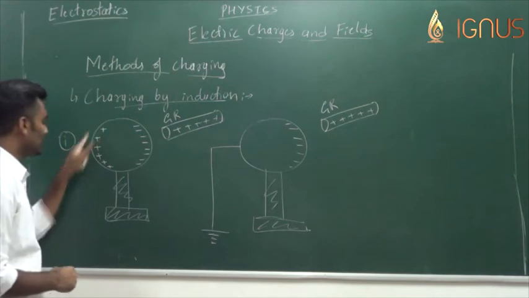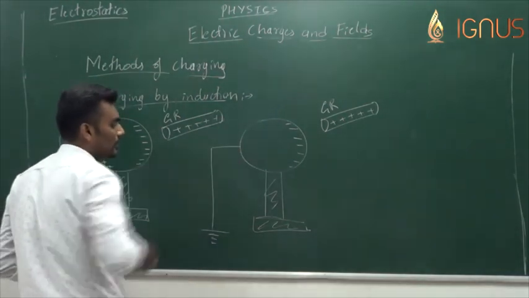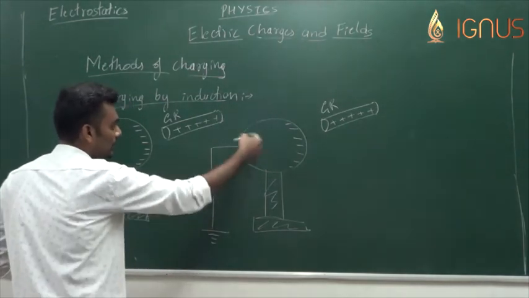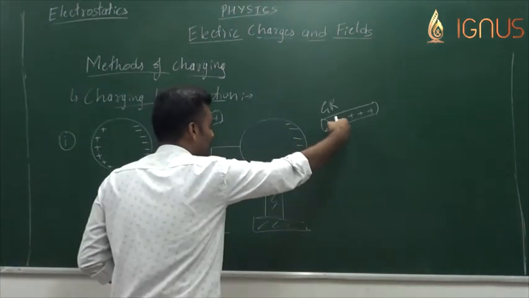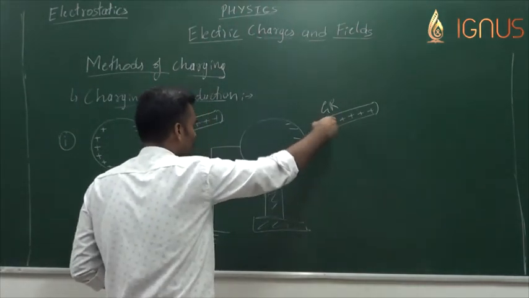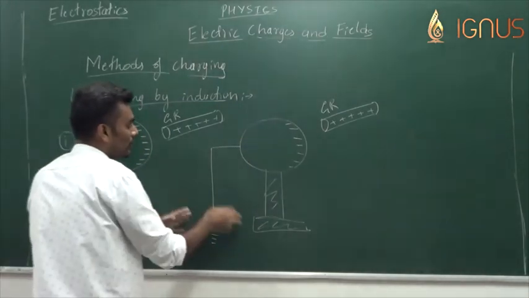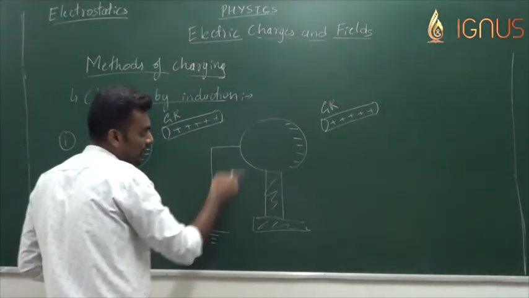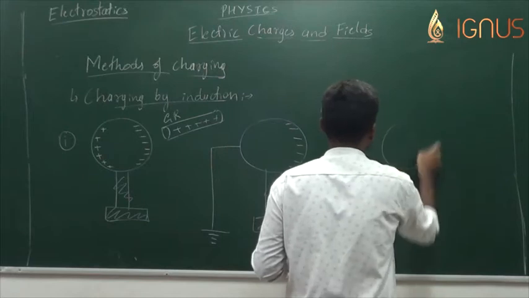Now these additional positive charges that we had will transfer into the earth through this metal wire. We have earthed this metal sphere from this end, so that these negative charges are held by the glass rod, but these positive charges are transferred to the earth and hence are lost. So keeping the glass rod in its position, disconnect the earthing.